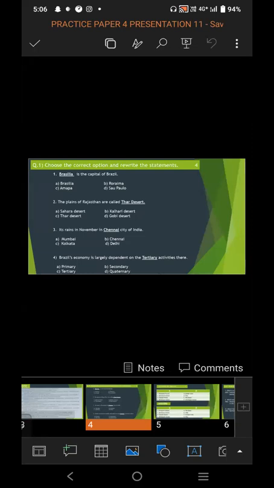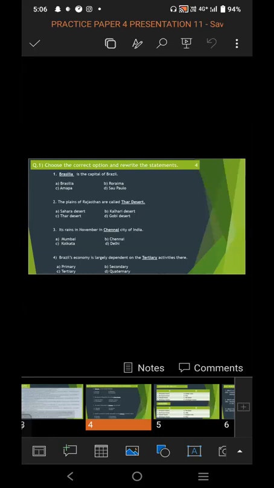First, dash is the capital of Brazil. And the 4 options given are A, Brasilia, B, Roraima, C, Amapa, and D, Sao Paulo. So from this option, you have to choose the correct option, and the correct option is Brasilia.